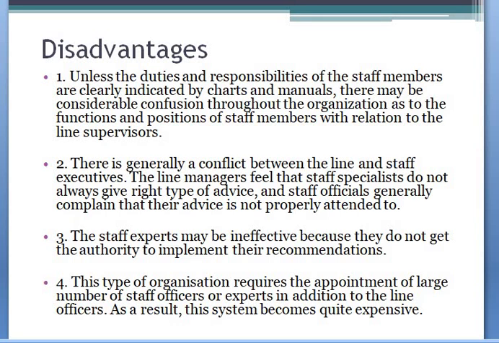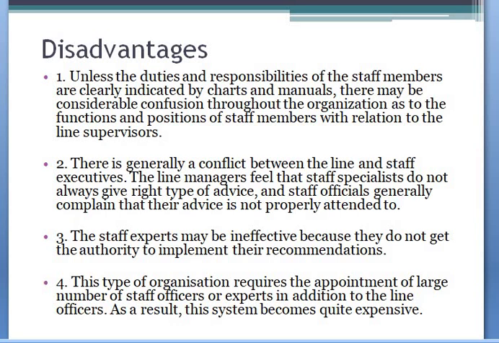Unless the duties and responsibility of the staff member are clearly indicated by the chart and manual, there is confusion throughout the organization as to the functions and the position of the staff members in relation to the line supervisors. So when these staff members are being appointed, they have to be clearly assigned their work and responsibilities.